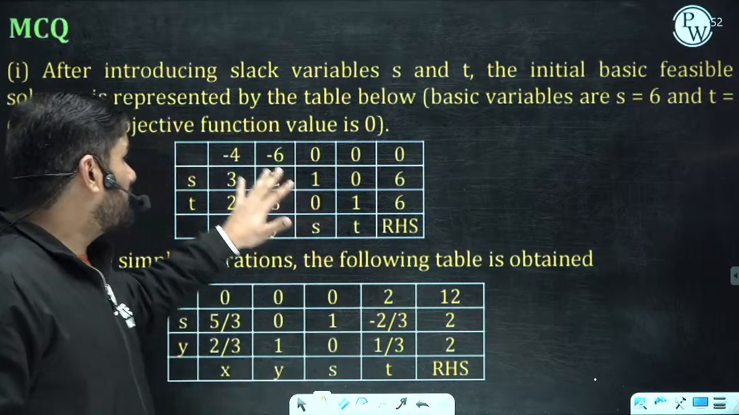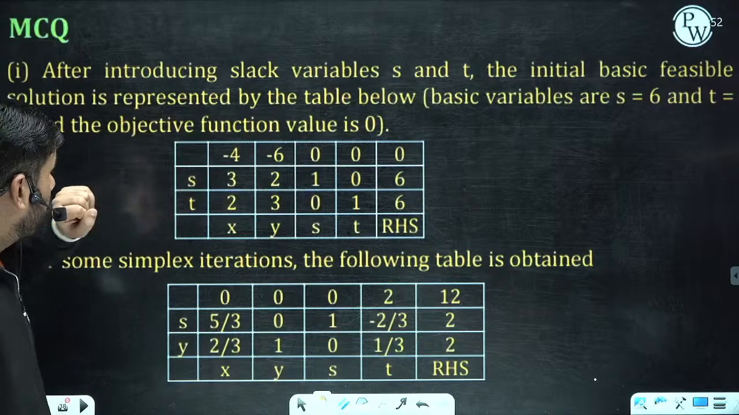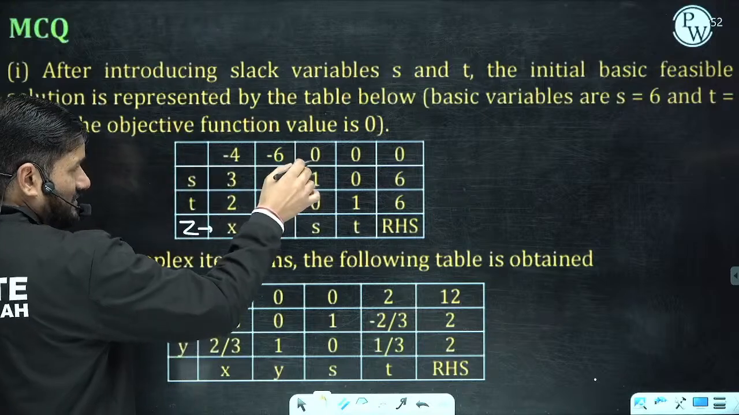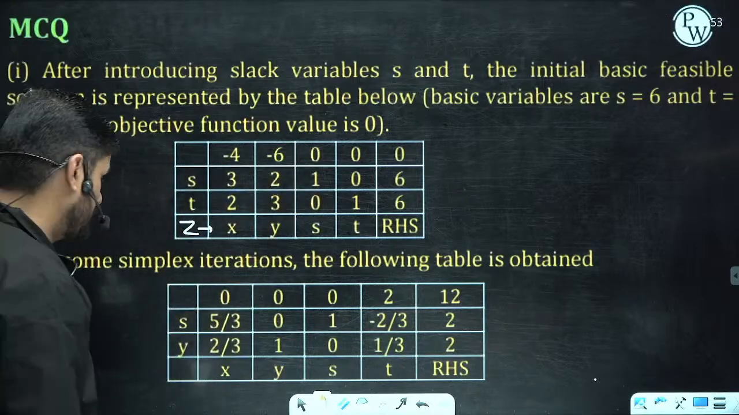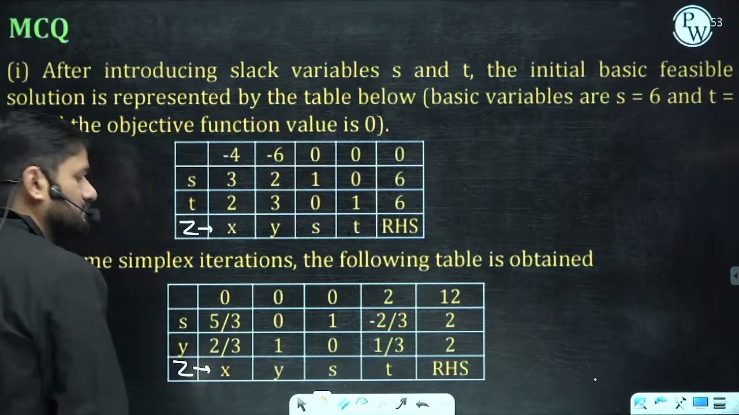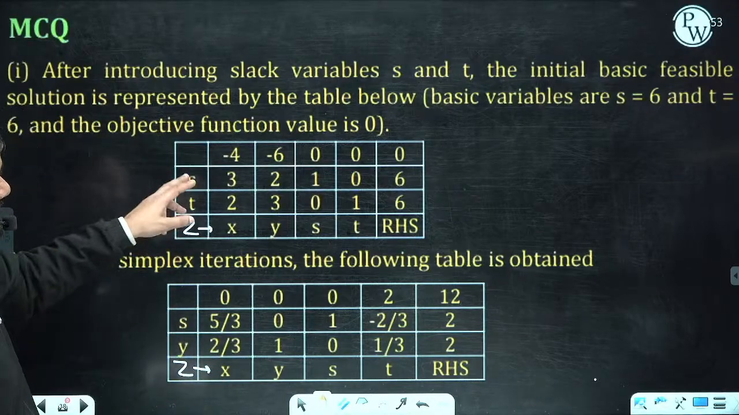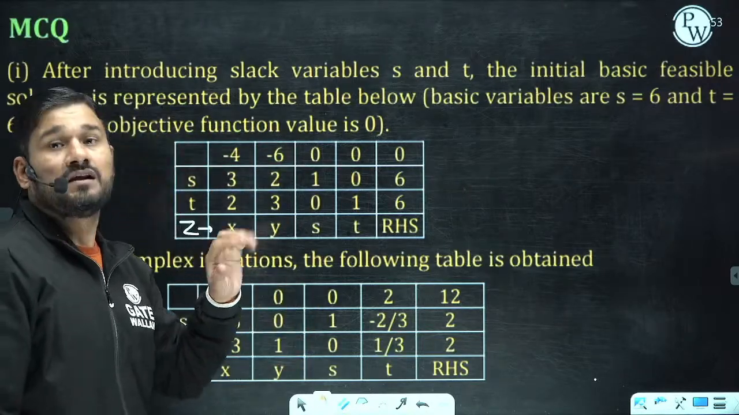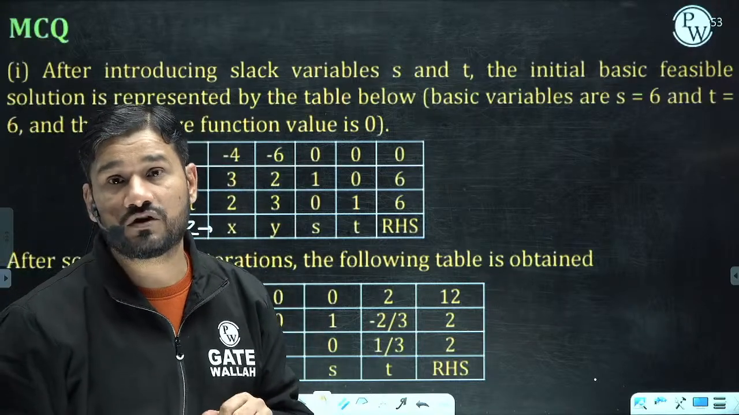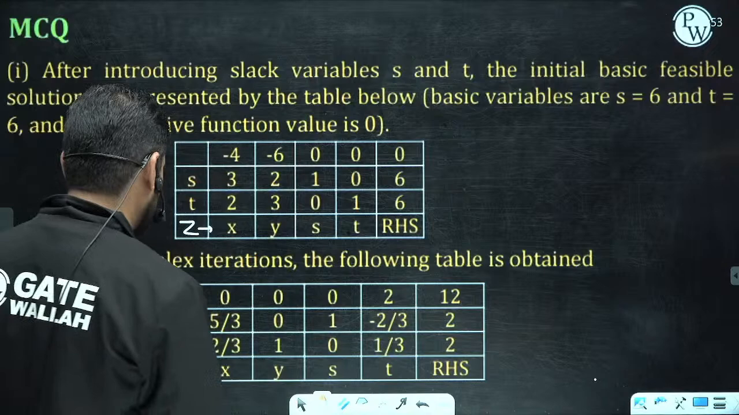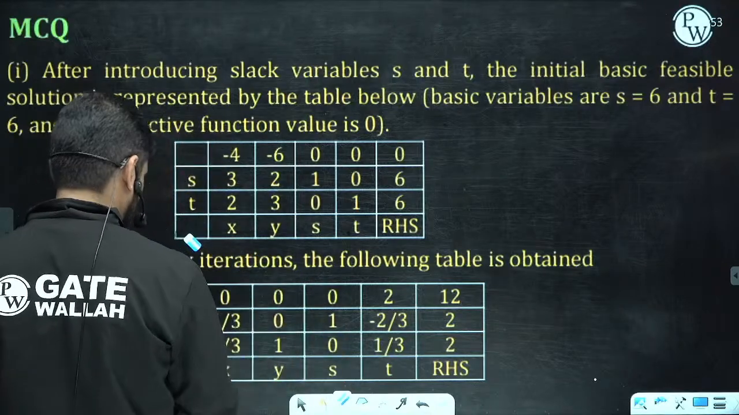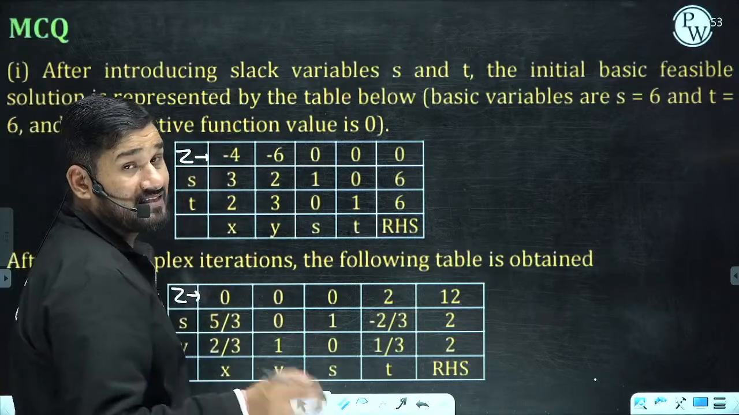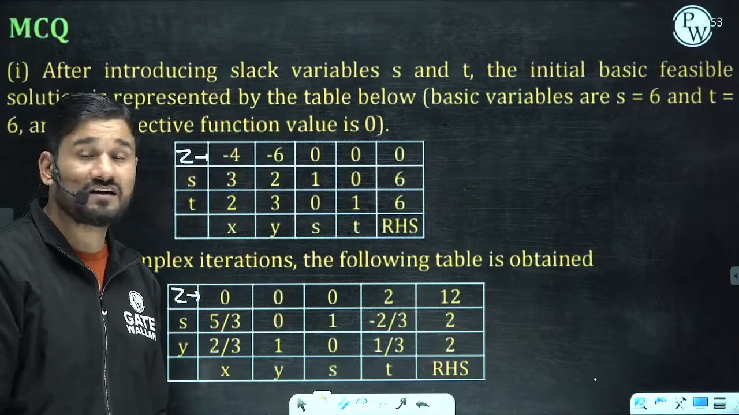In this data, they are saying this is the initial table, and this is the Z row. In lecture, I generally take the Z row at the top, but here they have given it at the bottom. This is the first table. After some iterations, we are getting this table. Here is the Z row and this is the Z row. We have to check whether this is the optimal table or not.